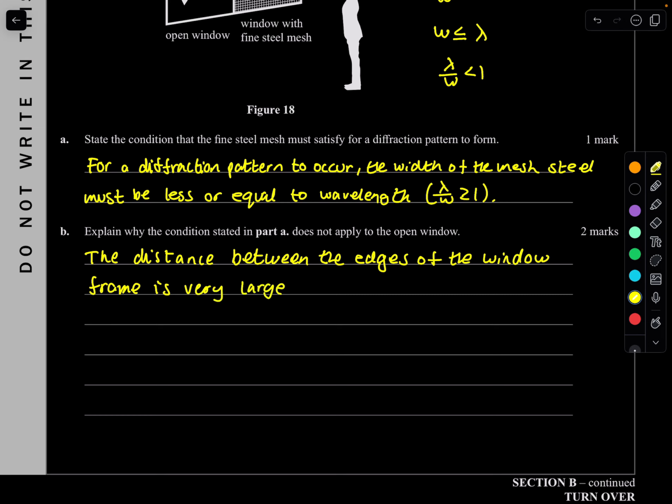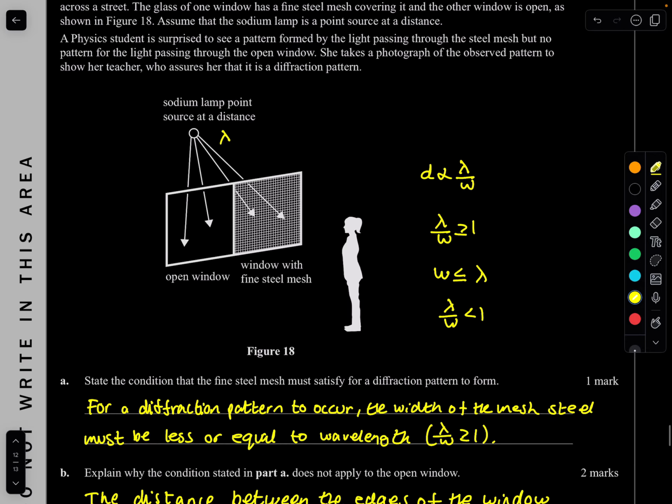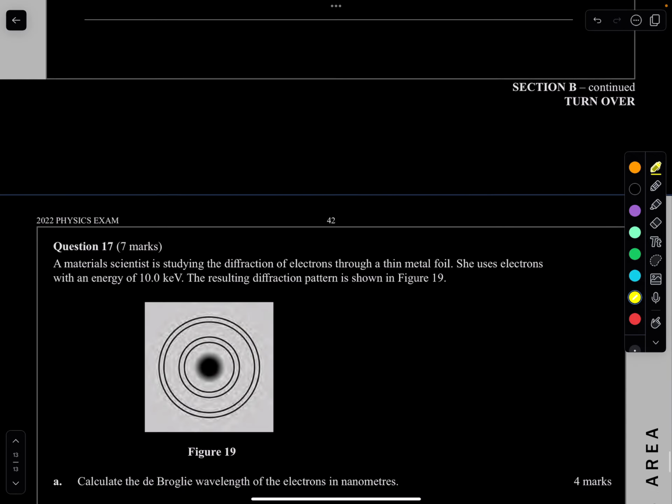Basically meaning your width is large compared to the wavelength, meaning that the ratio must be less than 1. Your wavelength over width must be less than 1. Hence, diffraction is not observable. Beautiful. This is not a too bad question. How many marks? 3 marks. Yeah, nice.